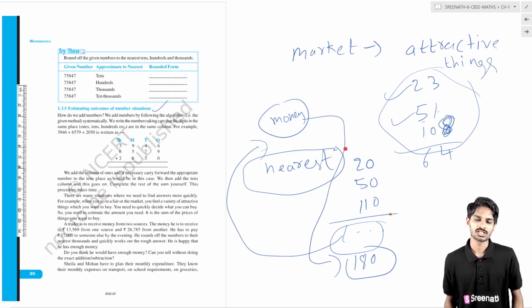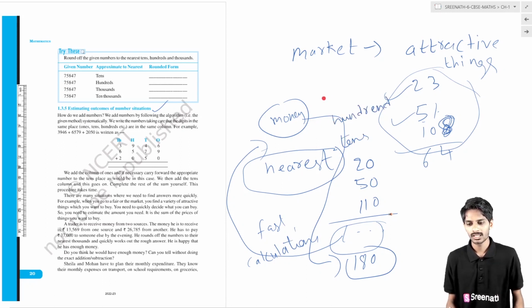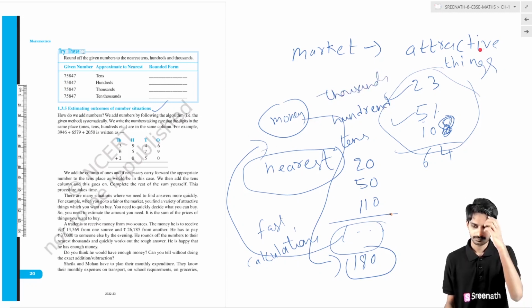So in these situations you need fast calculations. For rough, approximate calculations, we round to the nearest tens, nearest hundreds, or nearest thousands.